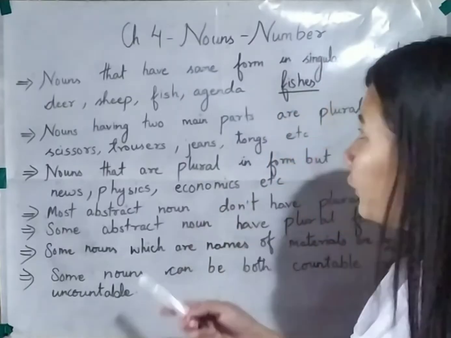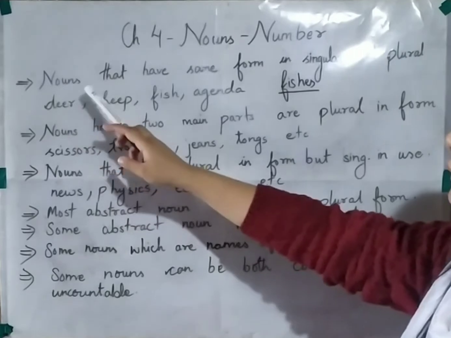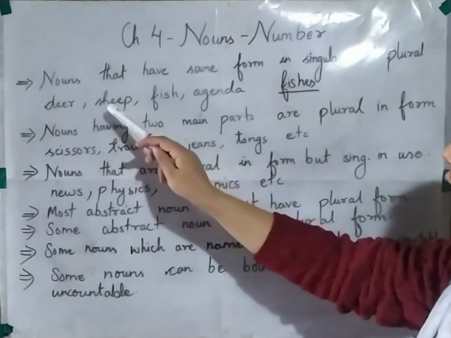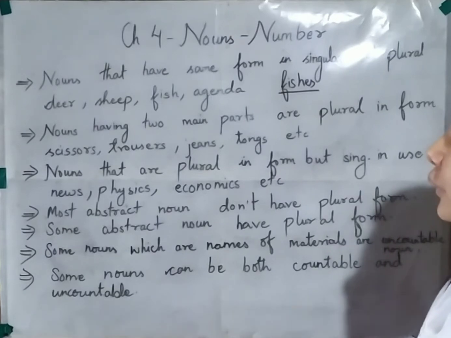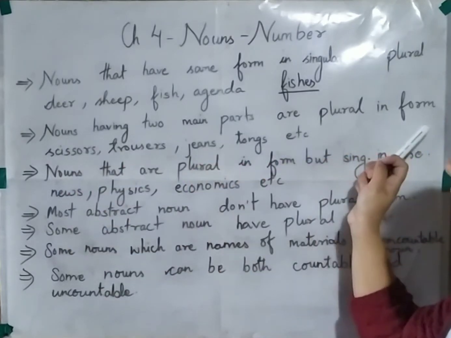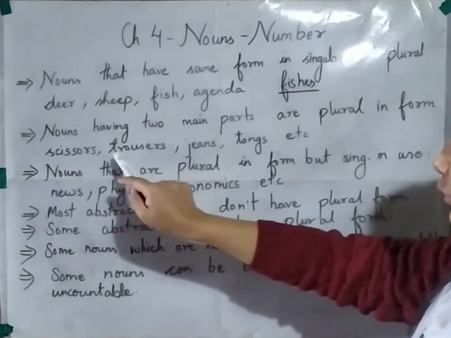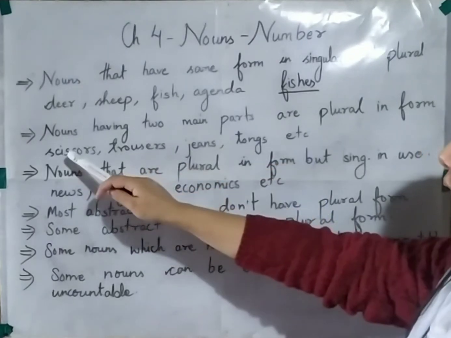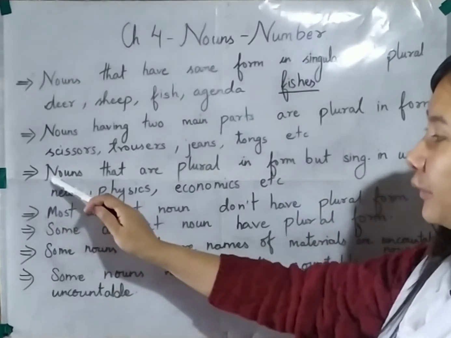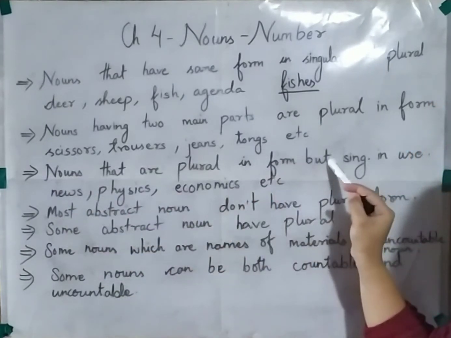So over here, what we studied today is that some of the nouns have the same form in singular and plural, like deer, sheep, fish, agenda. And we also read that nouns having two main parts are plural in form, like we saw the case of scissors, trousers, jeans, tongs. So I told you over here that these nouns will always be followed by a plural verb.